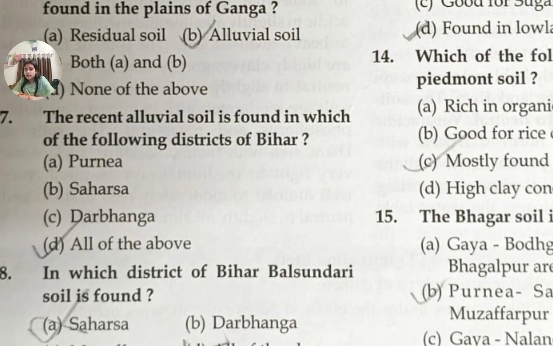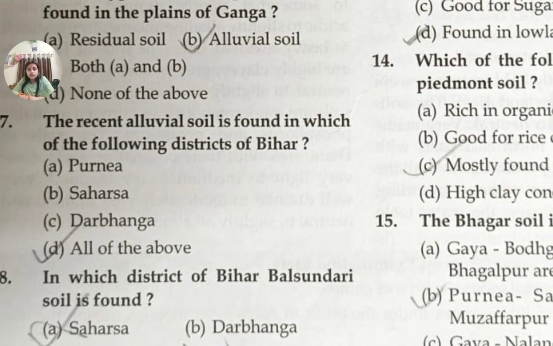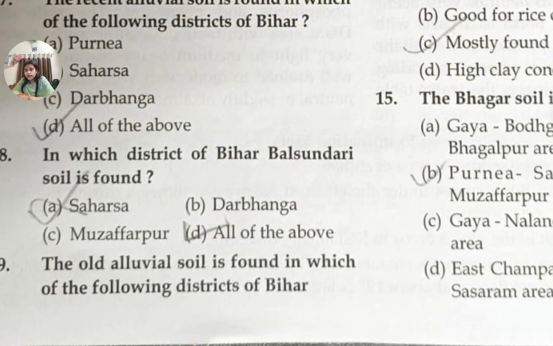Question number 7 is, the recent alluvial soil is found in which of the following districts of Bihar? Answer will be all of the above, that means Purnia, Saharsa, Darbhanga. Question number 8 is, in which district of Bihar Bal Sundari soil is found? Answer will be all of the above, that means Saharsa, Darbhanga, Muzaffarpur.